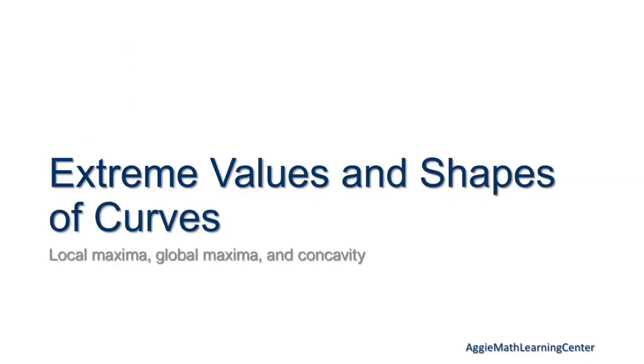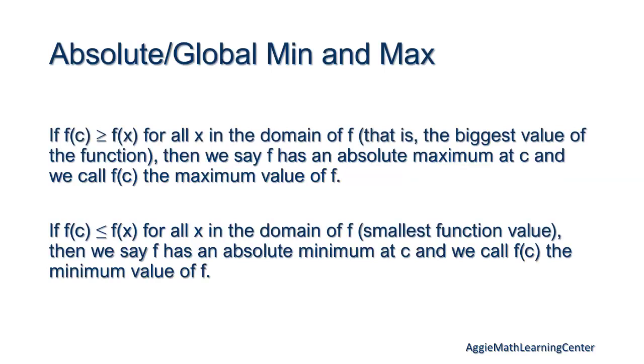All right, so extreme values and shapes of curves. We have our absolute or global min and max. I'm not going to read this word for word.